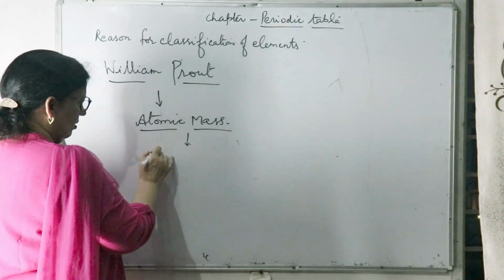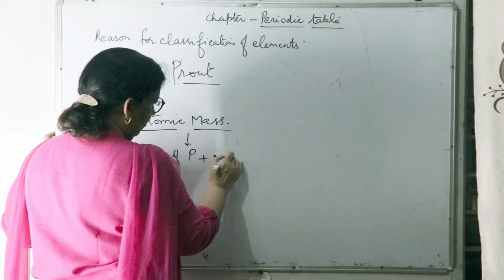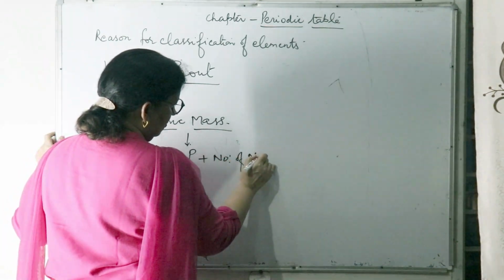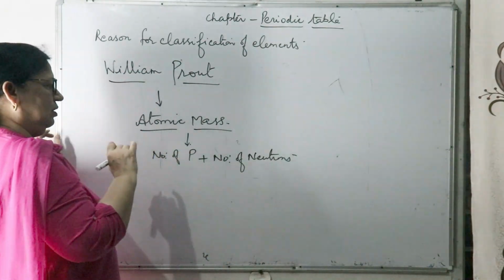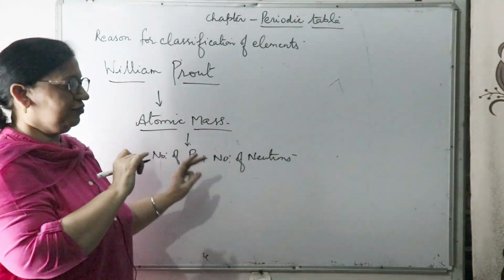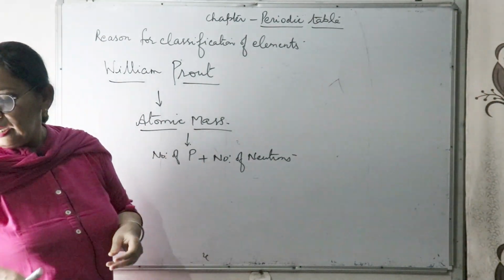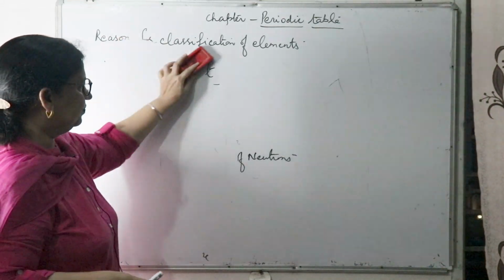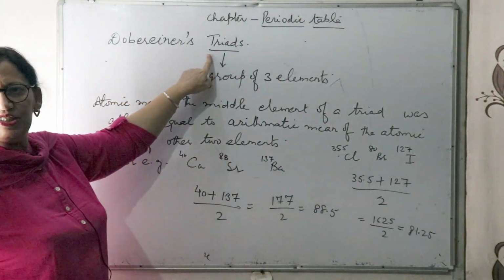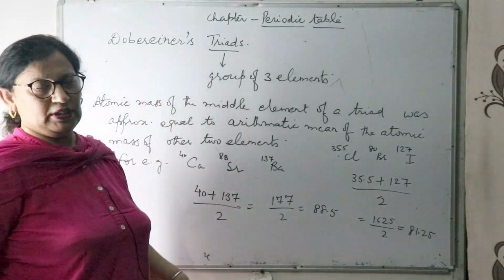It is the number of protons plus the number of neutrons. Number of protons plus number of neutrons, that is the atomic mass or mass number. Now, after that, Dobereiner's triads were made. What is a triad? That is a group of three elements.